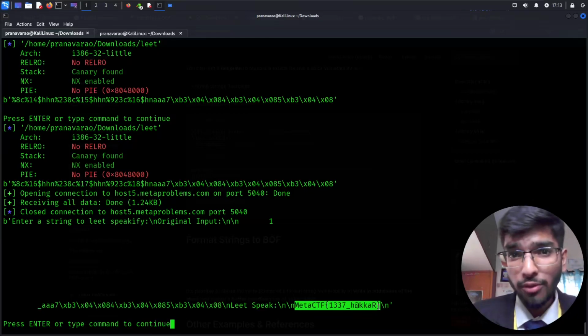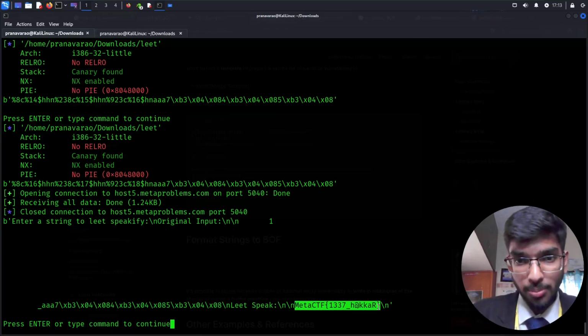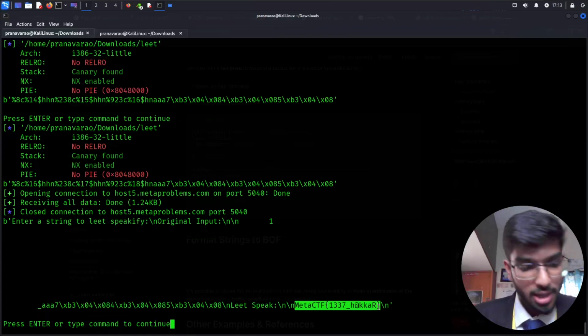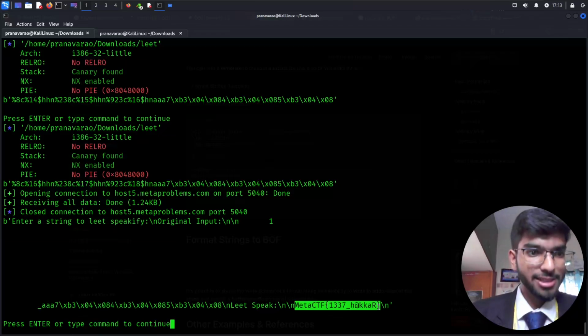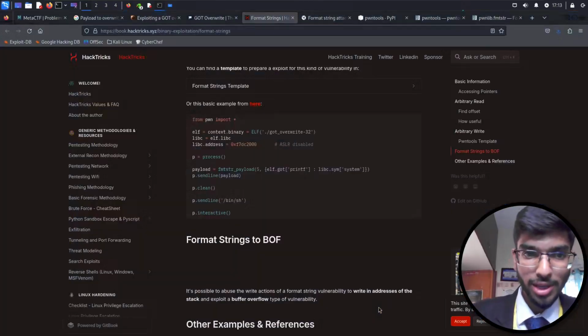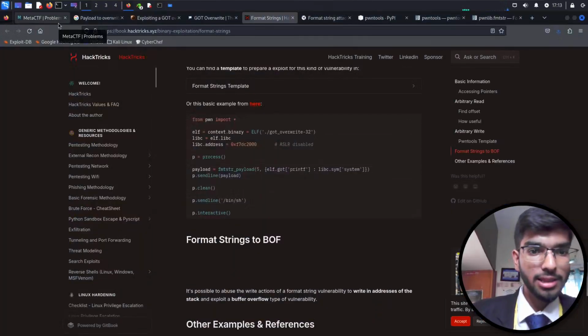So we have overwritten the address of printf using the memory address which we already got to know, and then used it to exploit the print function. That's great, and we got the flag now. That's fun. Okay, so we can submit that flag. That's over.